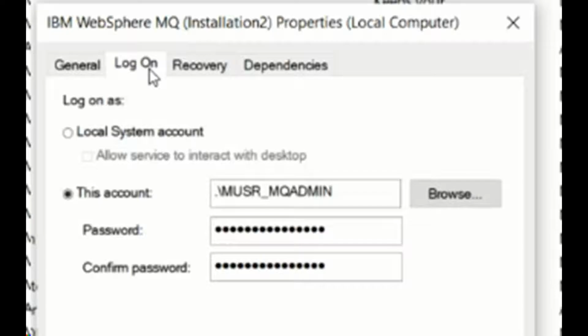I then look at services on his machine and find that apart from two versions of broker, he also has two versions of MQ on the same machine. I ask him to change all services of IIB and MQ to run as local system account instead of the musr_MQadmin account.